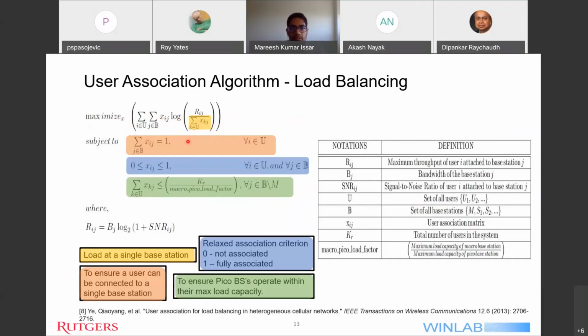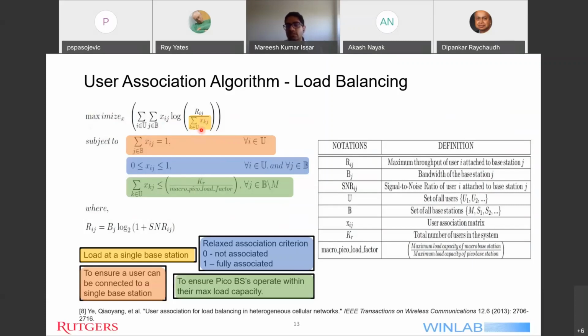So here are some of the key terms which I have color coded. We'll go through them one by one. First of all, in the yellow color, we can see that in the denominator, I have a summation over xkj. Here, this term is nothing but the load at a single base station. So what I am doing is summing the throughputs, which are denoted by the Rij, for each user i connected to base station j, and also normalizing them by dividing by the load at the current base station.